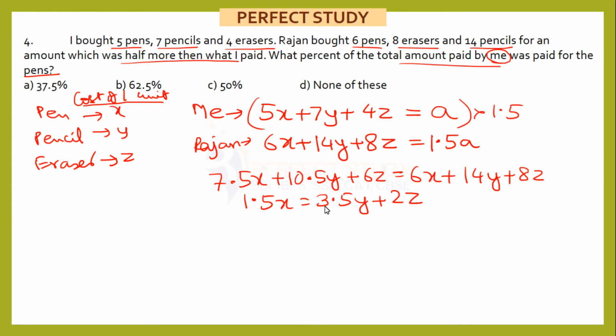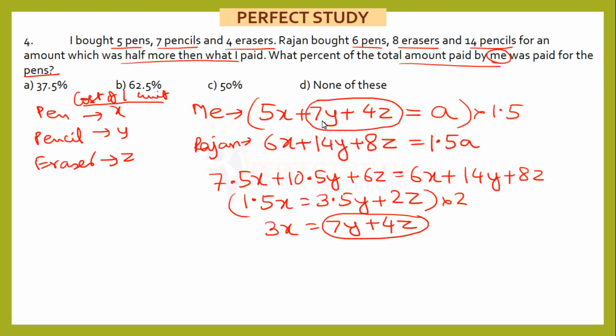If you notice here we have 3.5, 2, here we have 7, 4, the ratio is the same. Let's double it. We make it 3x equals 7y plus 4z. And if you check properly, here also I have 7y plus 4z, here also I have 7y plus 4z. So in the first equation, this 7y plus 4z can be replaced with 3x. So what I spend is 5x plus 3x. Now this 5x is my pens part, and 3x is pencils and erasers.